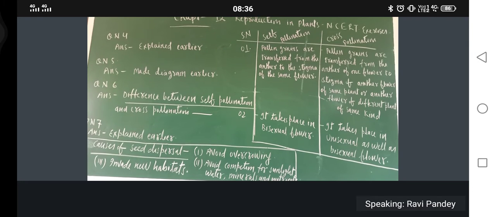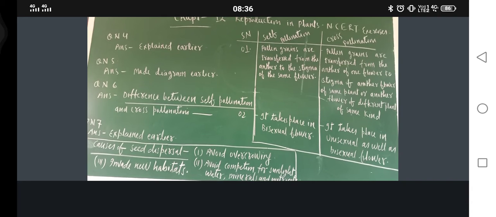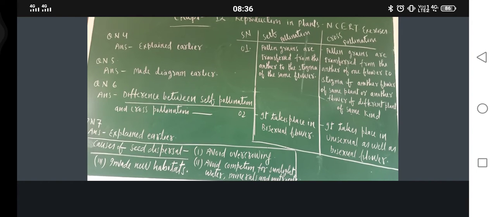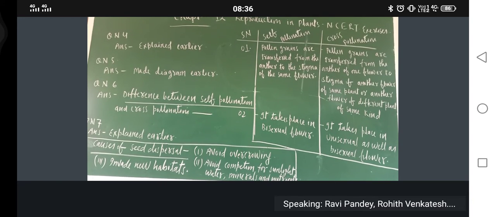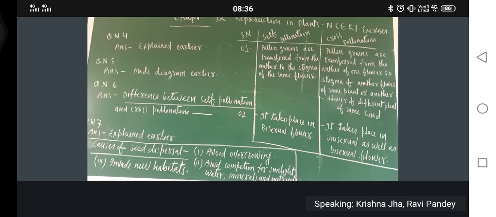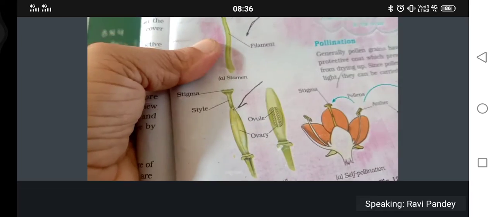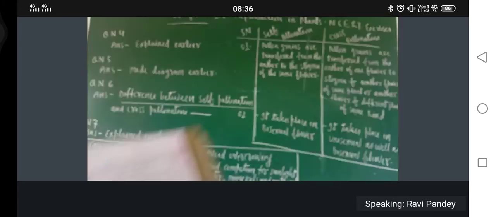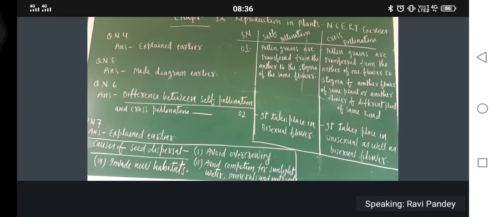Yes, because you have already written, so no need to write. I wrote there, explained earlier. Next one is: sketch the reproductive parts of a flower. So what are the reproductive parts of a flower? Stamen and pistil. Their diagram you have made earlier only. Correct or not? Yes, these diagrams are correct, so no need to make them again.